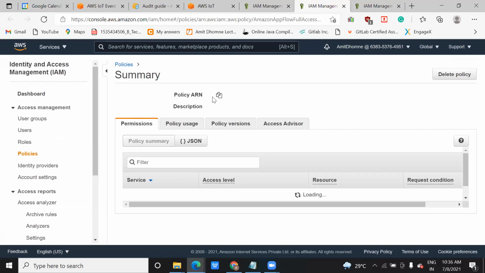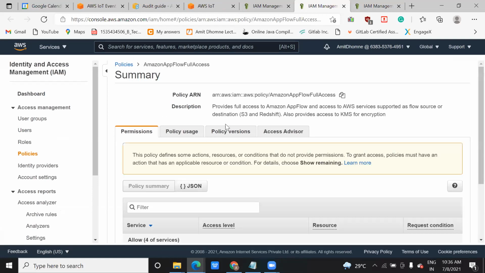Okay, if that policy has some description, you can read it from here. Provide full access to the Amazon AppFlow, access to the AWS service supported as a flow source. This means it is a service related to your S3 storage and your Redshift, which is called data warehousing. You can get the details from here.